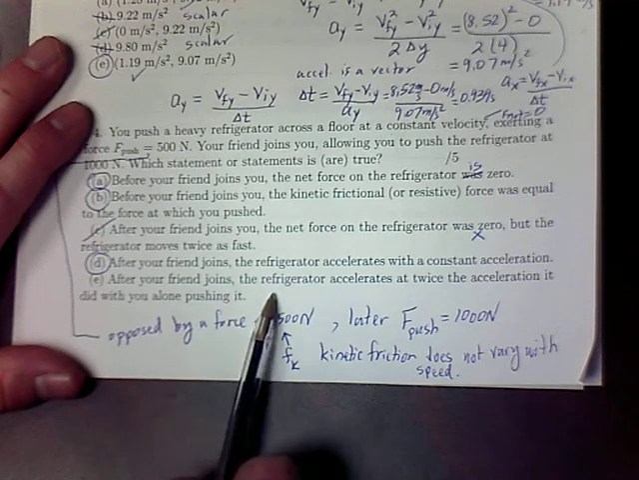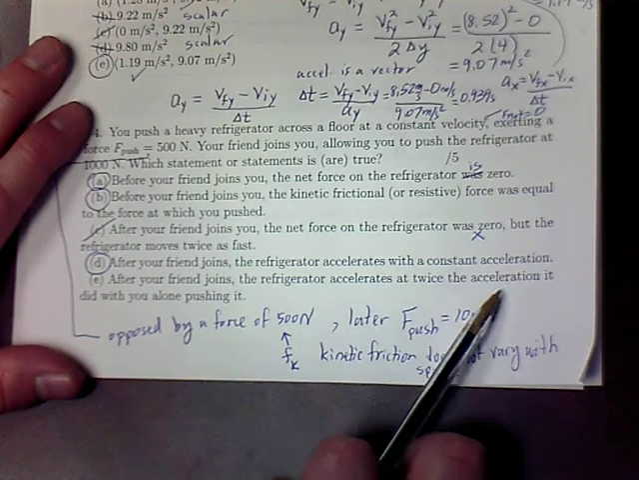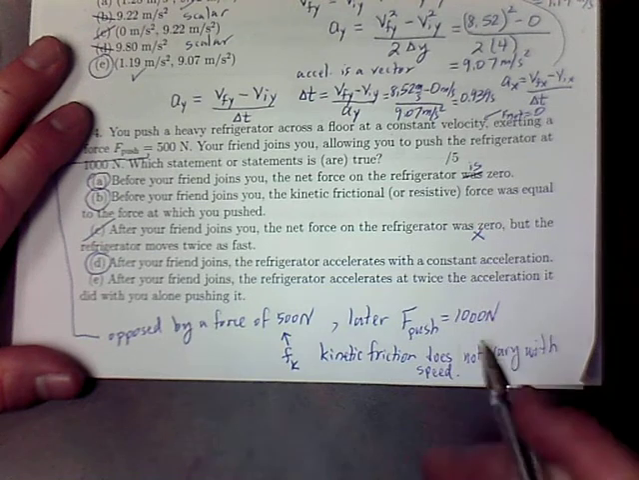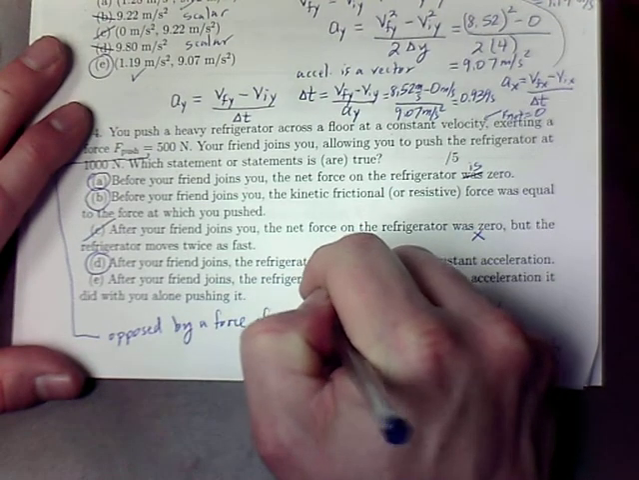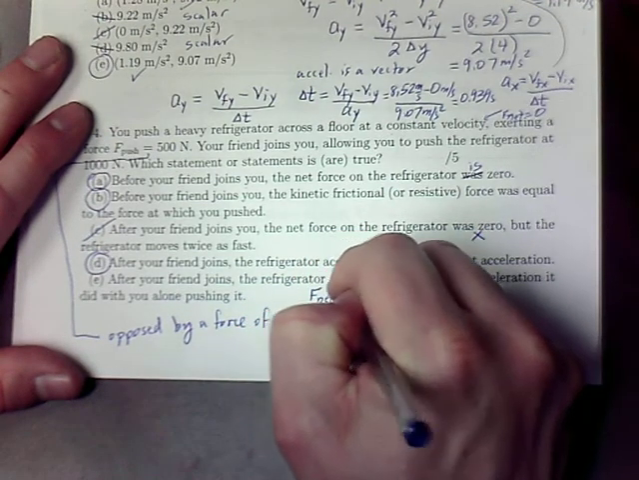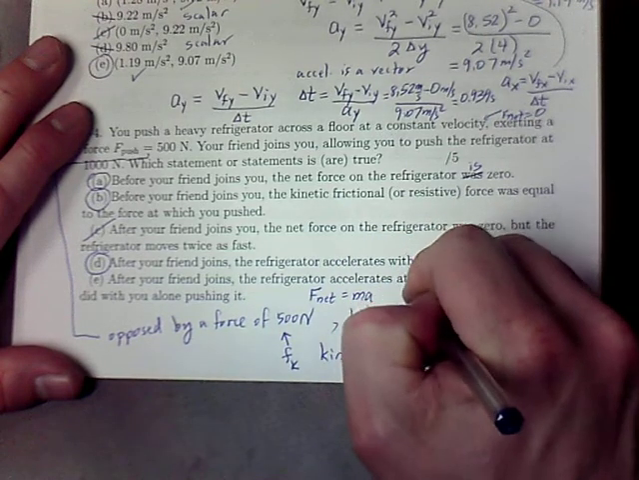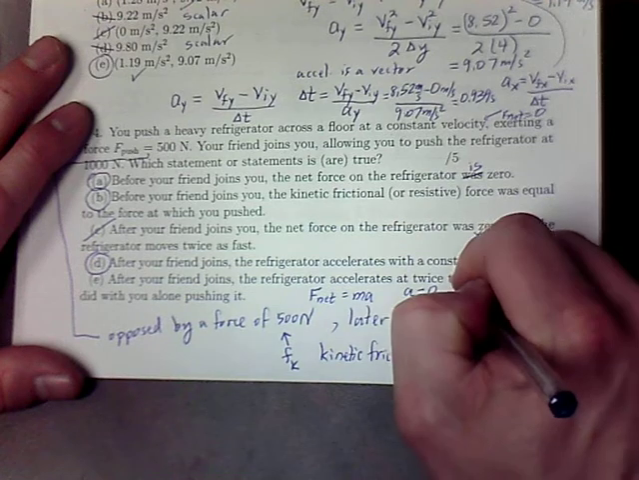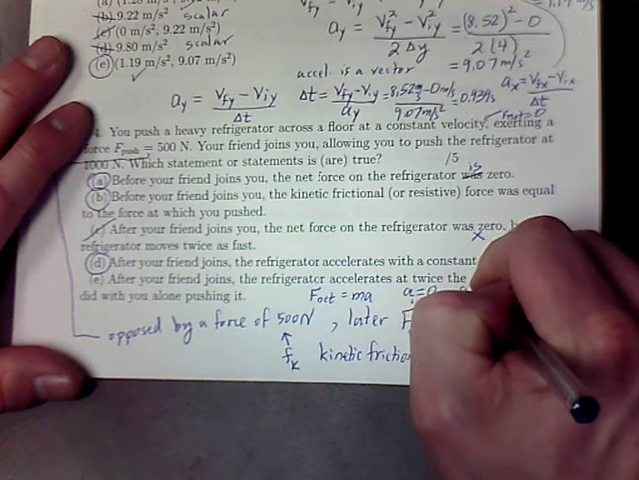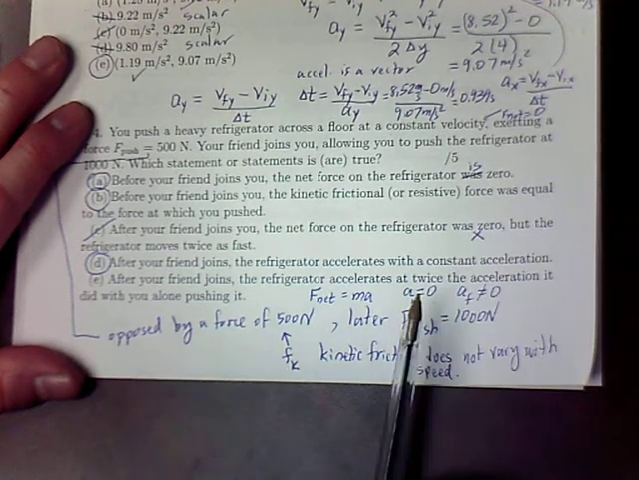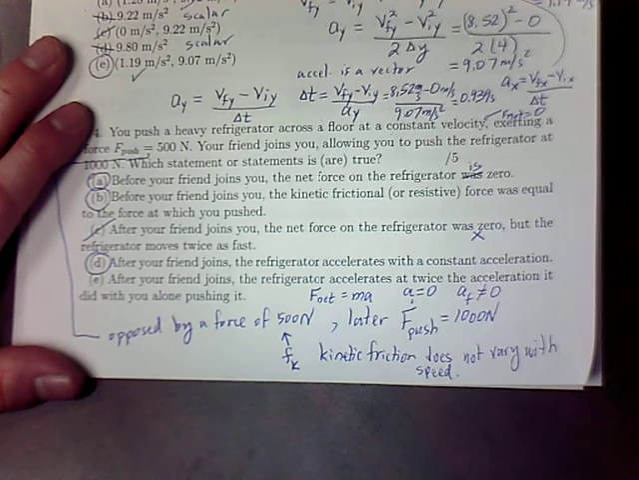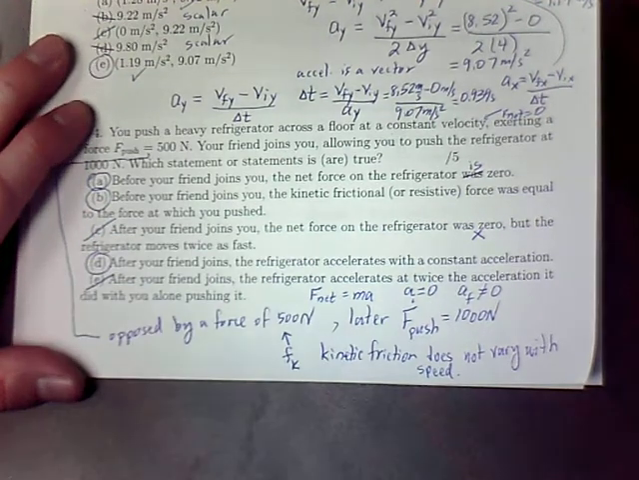After your friend joins, the refrigerator accelerates at twice the acceleration it did with you alone pushing it. Well, we have F net equals ma. Initially we had a equals 0. And finally, a is not equal to 0. And twice 0 is not something that's not equal to 0. So this answer is incorrect as well.